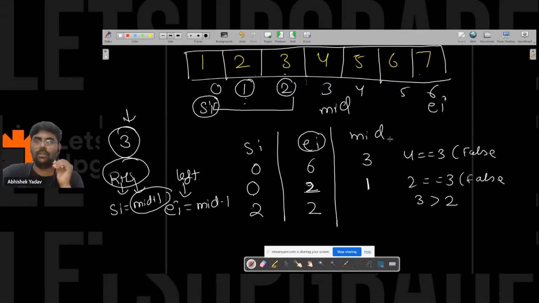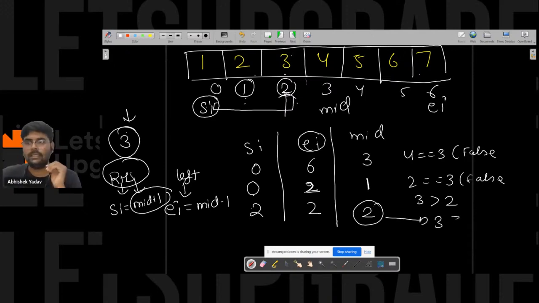And again you will find the mid. The mid is 2 here, right? So at index 2 the element is 3. 3 is equal to 3, and you found the element, right? You found the element, guys, and you can print that the element is present in the array.